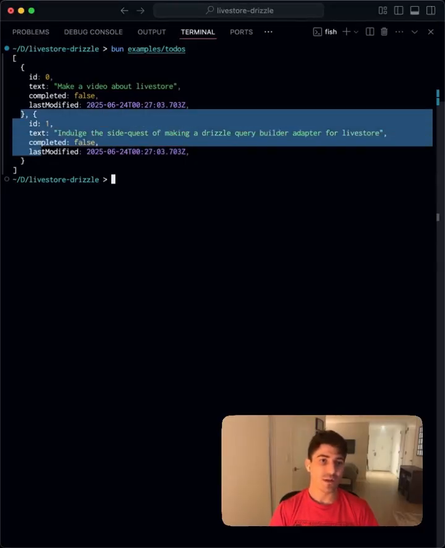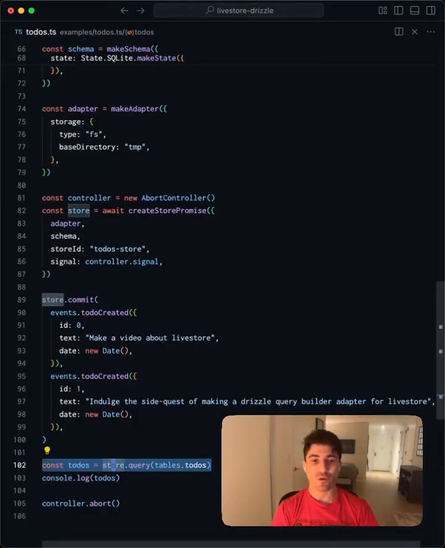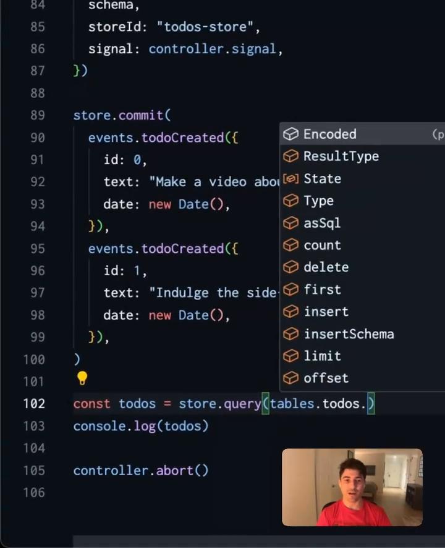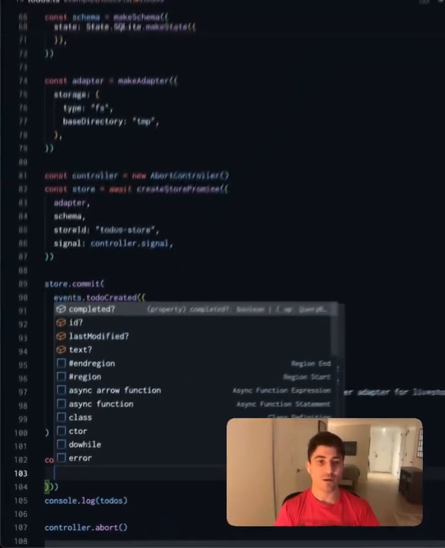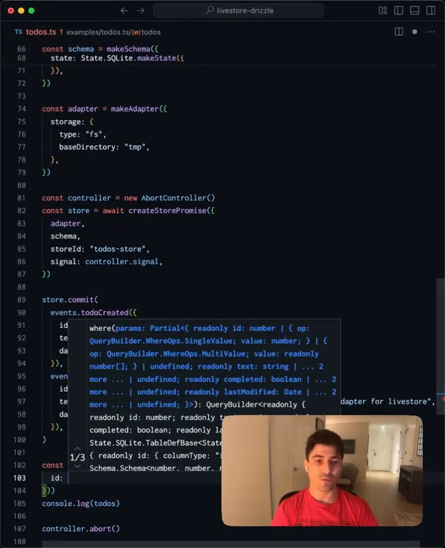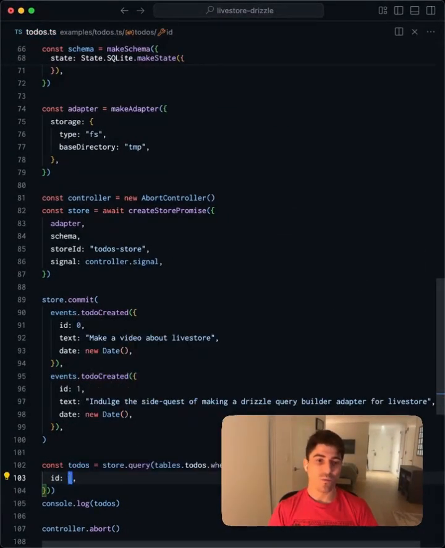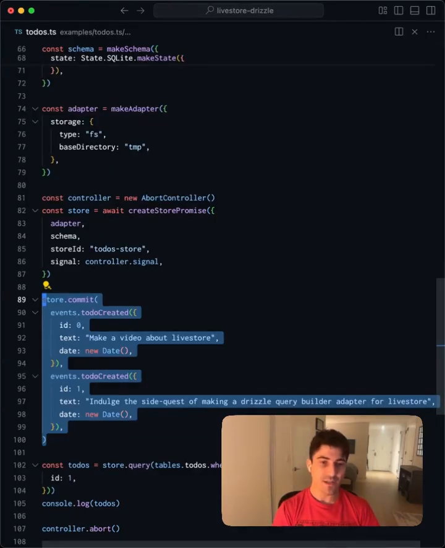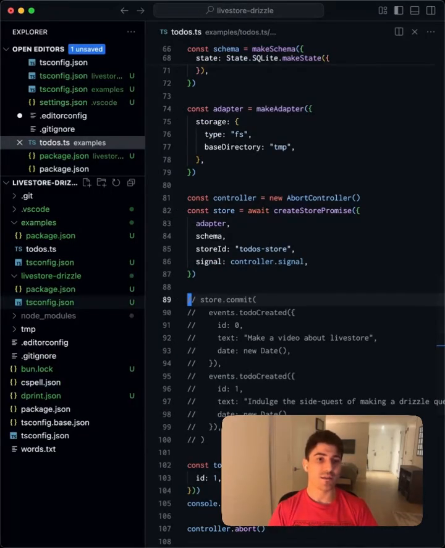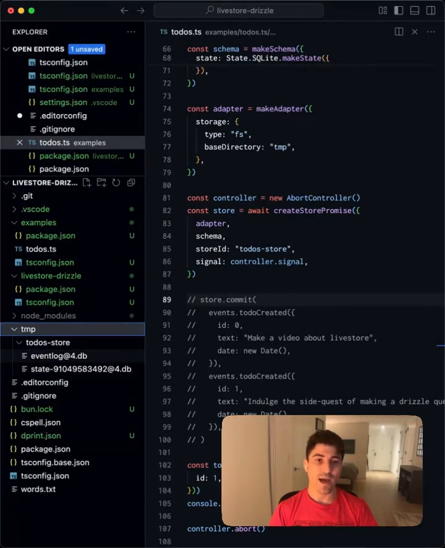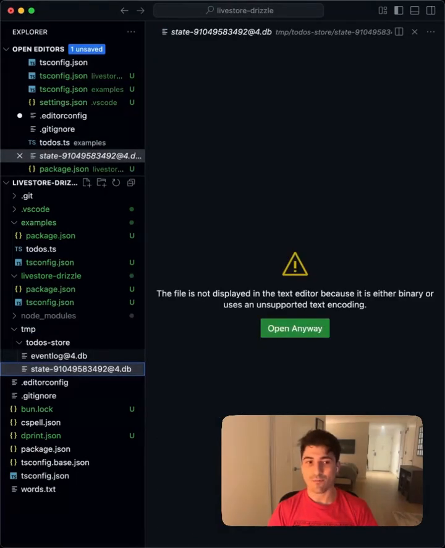And we see the materialized rows. Let's go back to our query and see if we can narrow it down with a where. Here, we're going to say where the ID is equal to 1. We can get rid of these commits because it's persisted in the file system. So we have all those events and we have the current database state. They're right here. Maybe I should actually ignore this.